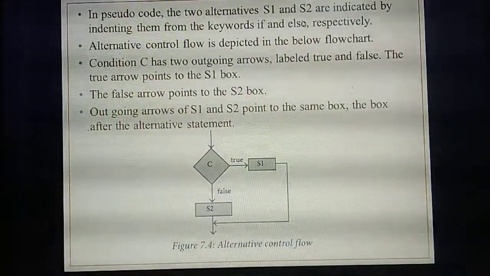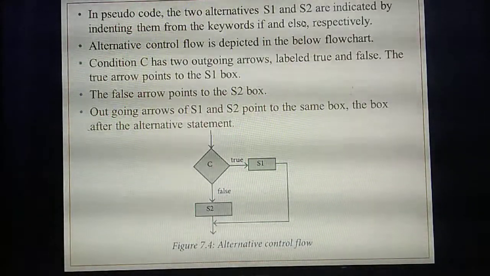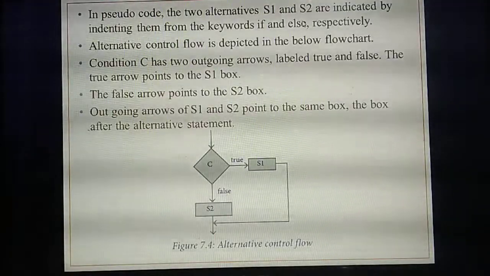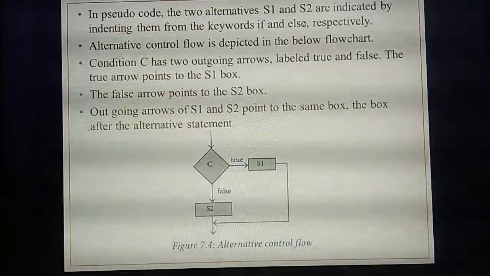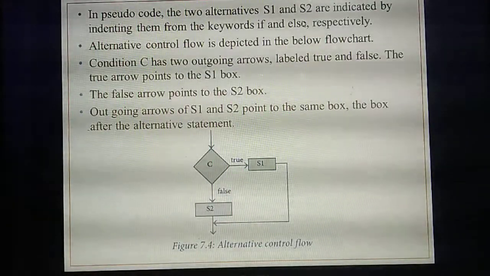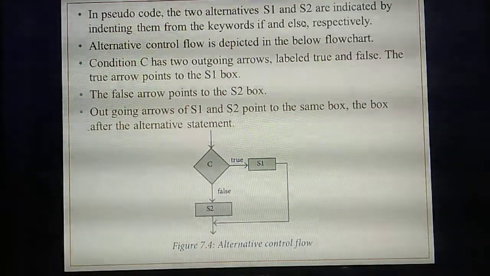So for a condition, which box do you always need to draw? A condition means a diamond shaped box, isn't it? So how many arrows does a diamond shaped box always have? Two. One arrow points towards true, another arrow points towards false.